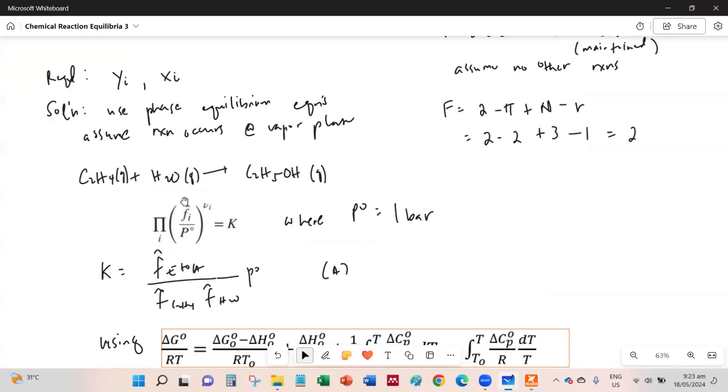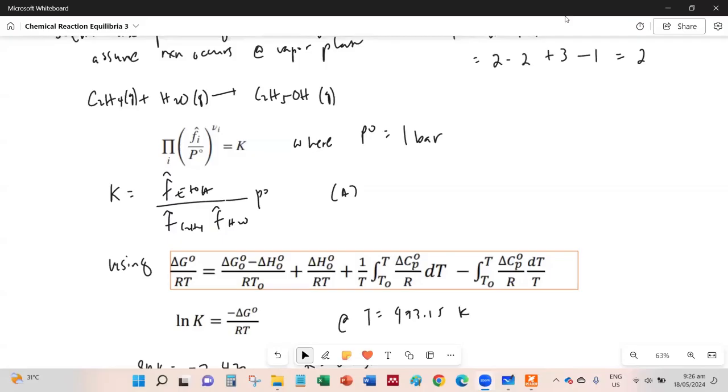So with that, we expand the equation for all the species. The capital letter pi means product over all the species i. So expanding that, we get this equation. Okay, one of the P naught cancels out, leaving us one P naught in the numerator.